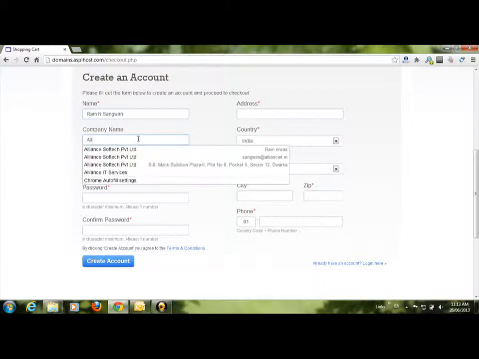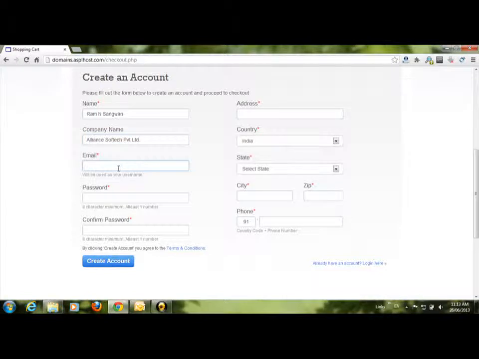My company name is Alliance Softech Private Limited. My email ID is, let's say, info@howtomakemywebsite.in, and I'm typing the password. Of course I'll not share that password with you.